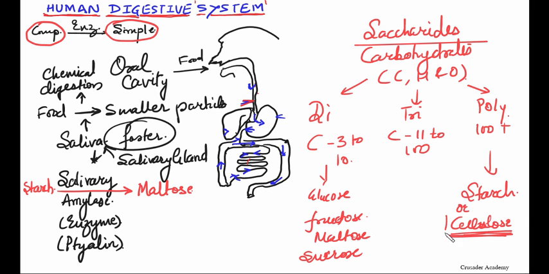Okay, so this is cellulose. Now again I would like to tell you, keep it in mind, this is a complex structure and this is a simpler structure. Complex, simple, or a little bit complex. This is more complex, this is a little bit, and this is the simple one.